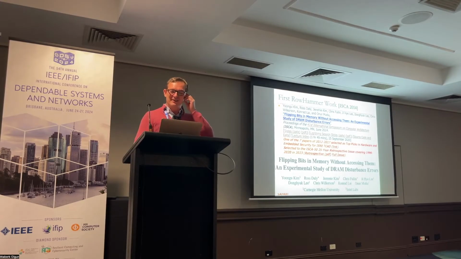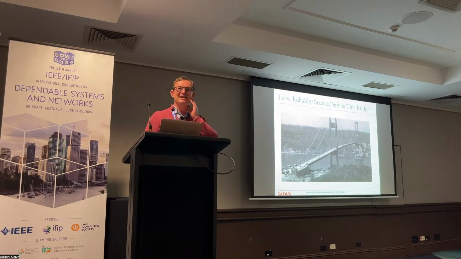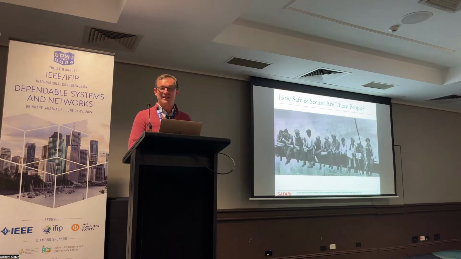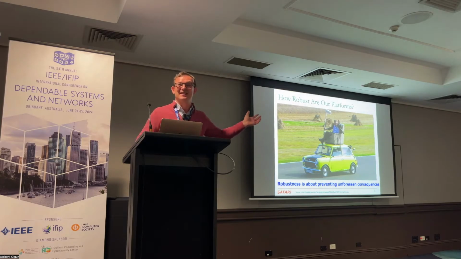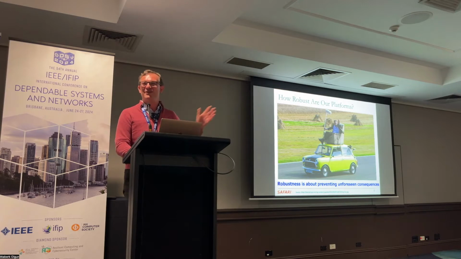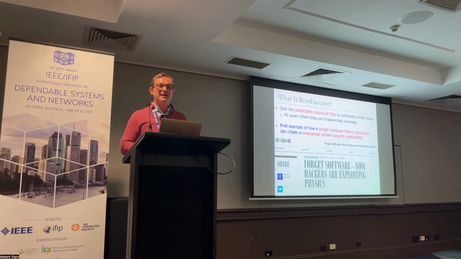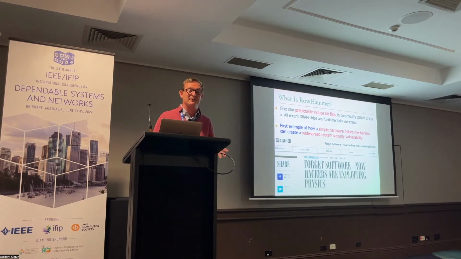But we talk about RowHammer right now, and I use this analogy, this infrastructure. This is beautiful. If you get a bit flip, not so beautiful anymore. Another infrastructure, beautiful. If you get a bit flip, not so beautiful anymore. So essentially, another infrastructure that we're building today, this is Mr. Bean's infrastructure. And he's very happy, but if he gets a bit flip, he's not going to be happy anymore. So essentially, we're talking about bit flips. And RowHammer is the fact that you can predictably induce bit flips in commodity DRAM chips. And essentially, all recent DRAM chips are fundamentally vulnerable.